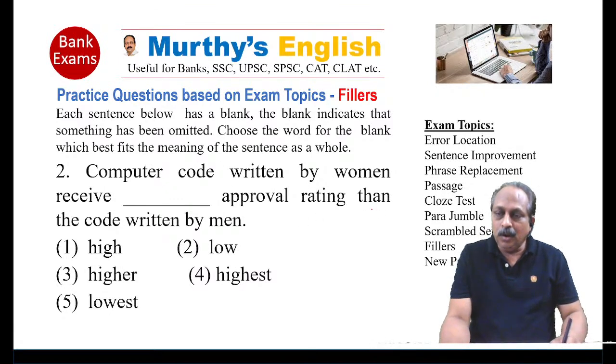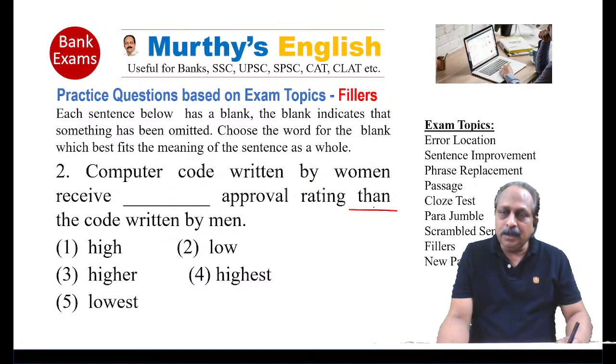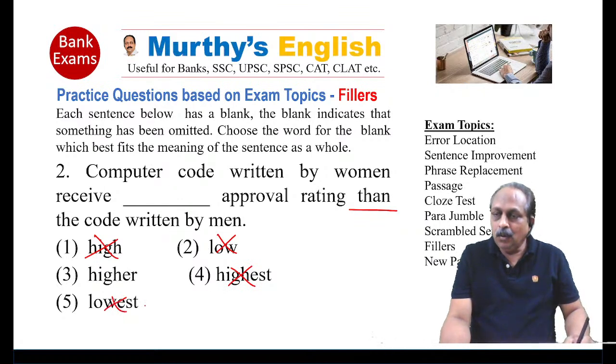There is a clue for you. What is the clue? Than. When do we use the word than? When we compare. Here, the sentence is in comparative form, talks about comparison between men and women. Then we have to use a comparative degree. Than goes with the comparative form. High is not the comparative form, positive, superlative. Only one option is in the comparative form. That is the answer. Higher than. Simple. Degrees of comparison.